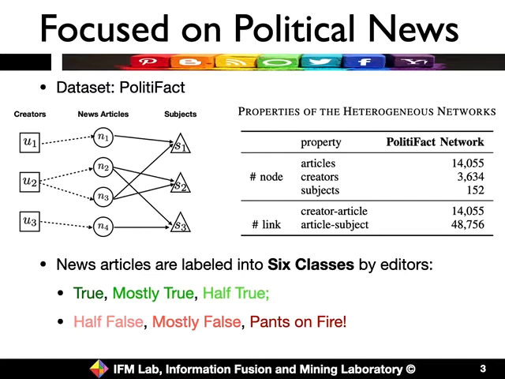For all the news articles in our dataset, they are labeled into 6 classes by professional editors. The news articles are labeled as true, which denotes completely true news articles, mostly true, half false, mostly false, and even pants on fire, which denotes completely wrong or fake news articles. We don't justify whether these labels are correct or not. We use them as a ground truth for our model building, and we will show some results later.